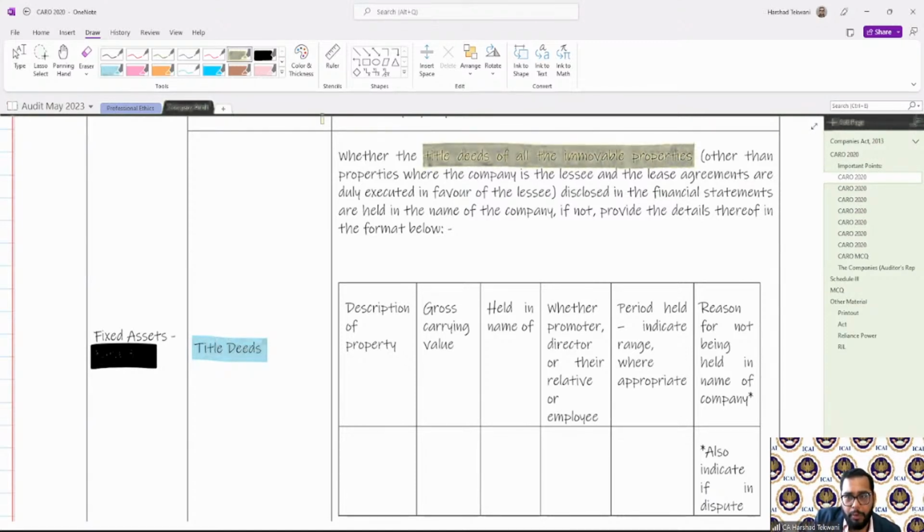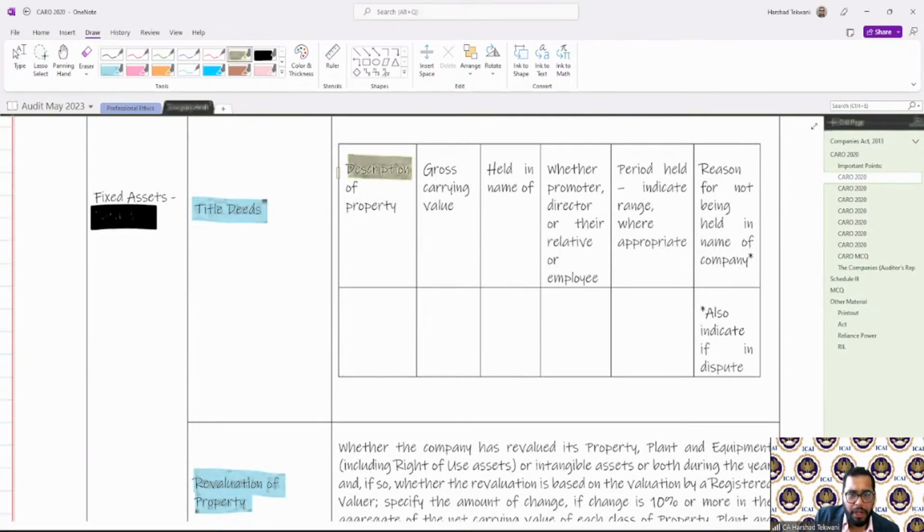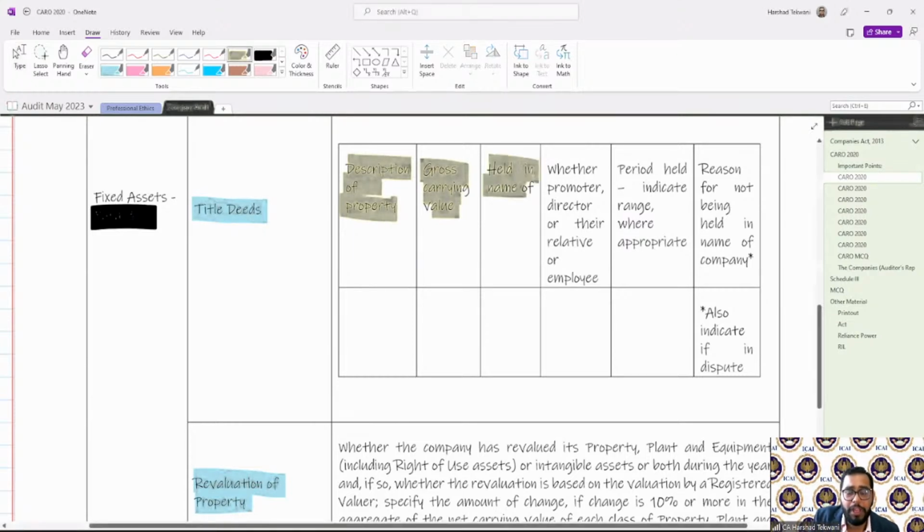Title deeds of all the immovable properties held in the name of company. If not, provide the details. And what are the details? What you need to provide is the description of the property, the gross carrying value of the property. Then you need to provide whether it is held in the name of the company, and if not, in whose name it is held.